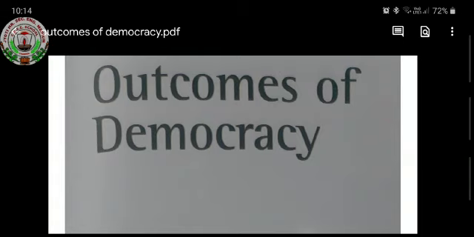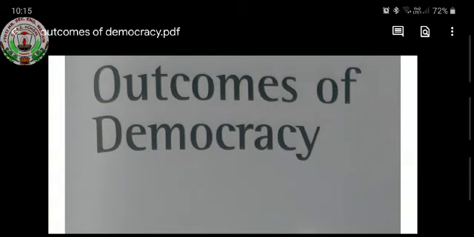In this chapter, let us see how do we assess democracy's outcome. Then, accountable, responsive, and legitimate government. Then, economic growth and development will be seen, and all these topics I am telling.